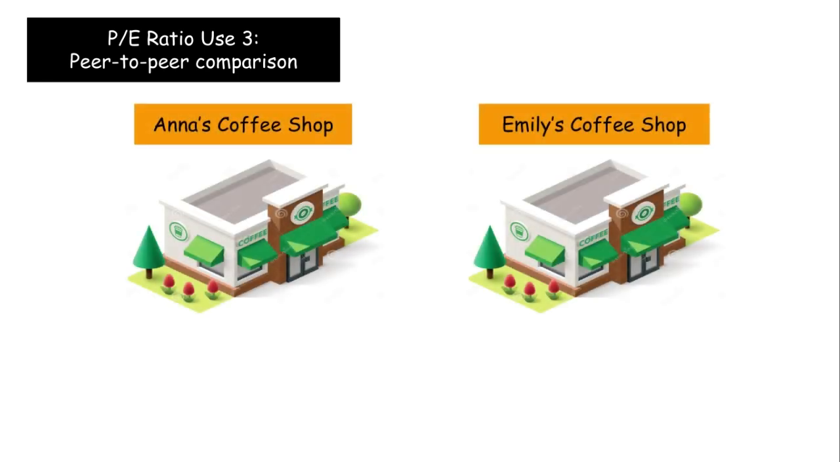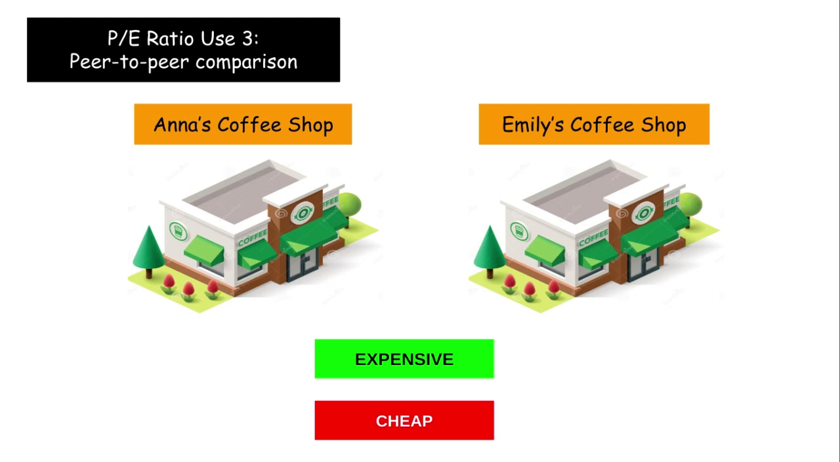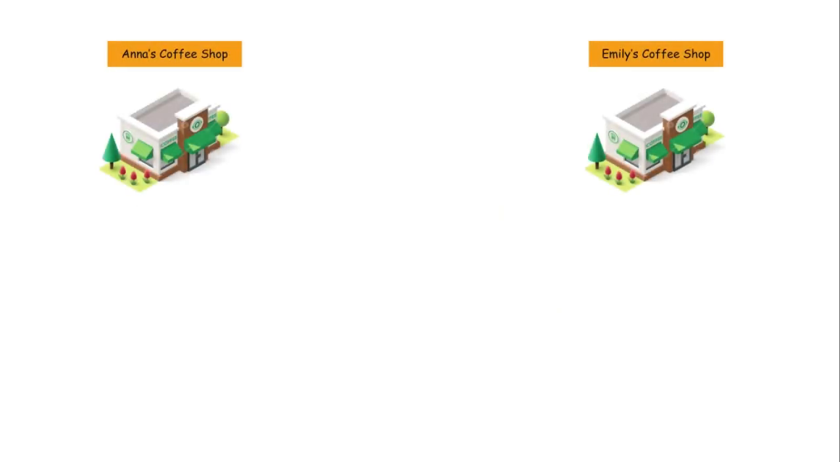For our example of use case 3 of the price to earnings ratio, where we are comparing a company that we are researching to its peer, we will consider two hypothetical coffee shops, Anne's Coffee Shop and Emily's Coffee Shop. Then, using the price to earnings ratio, we will deduce which of the coffee shops is the expensive one and which one is the cheaper one. Okay, so let's take a look at the two coffee shops and see how we can use the price to earnings ratio to figure out which company is the cheaper one.